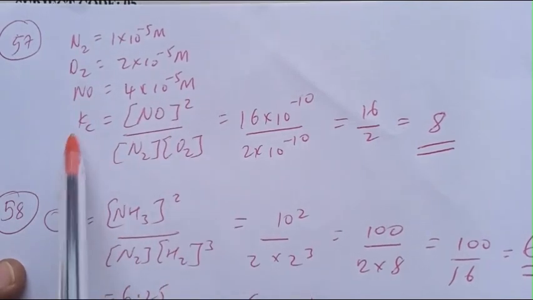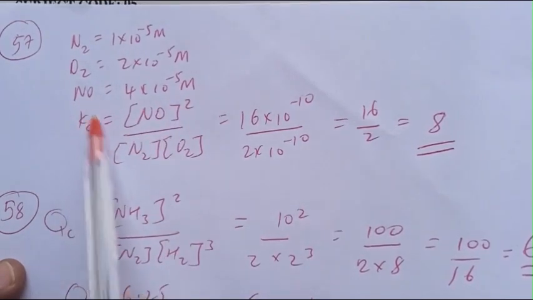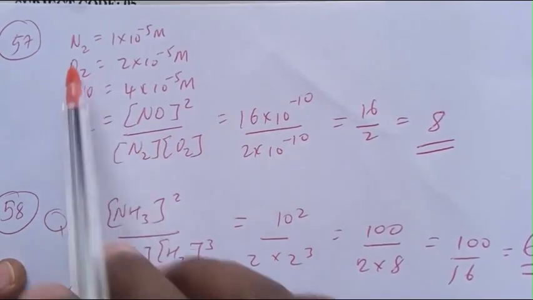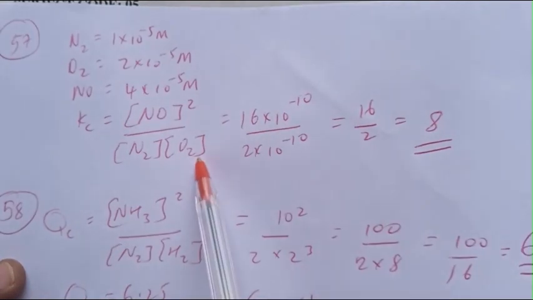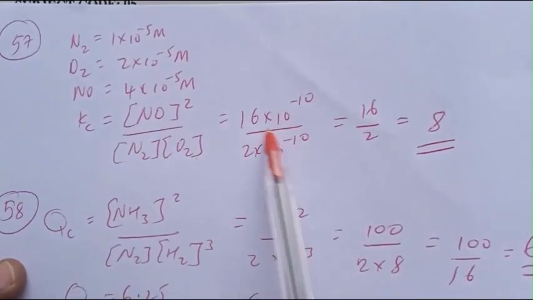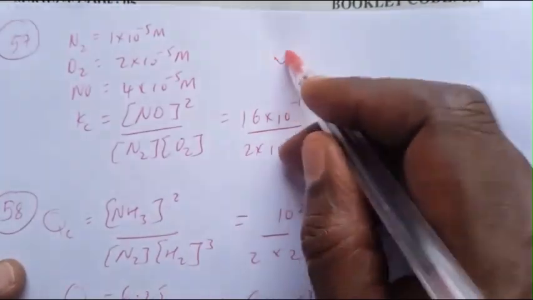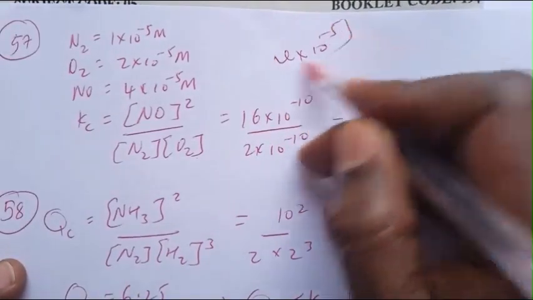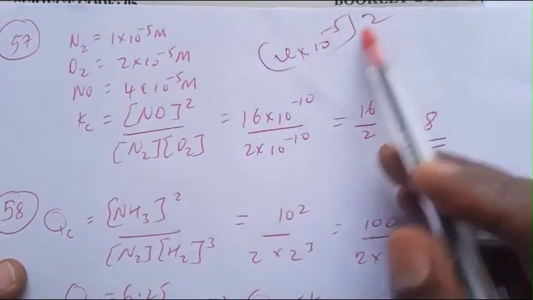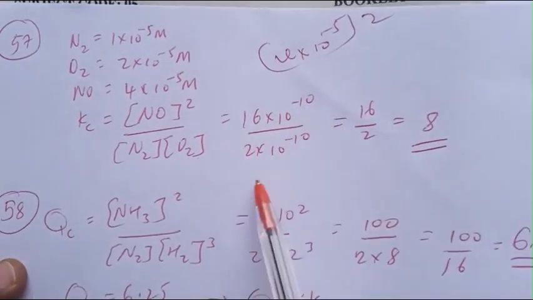Kc is NO squared over N2 times O2. NO squared means 4 times 10 minus 5, the whole squared, which is 16 times 10 minus 10.